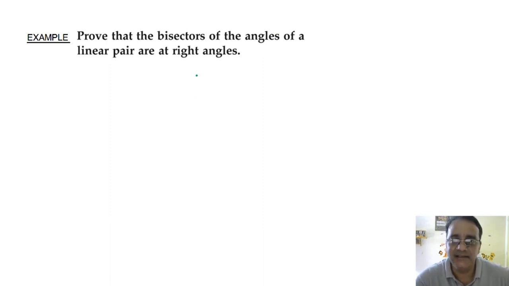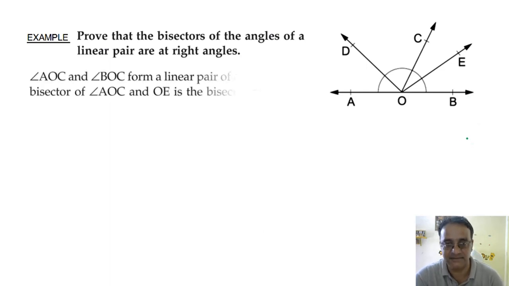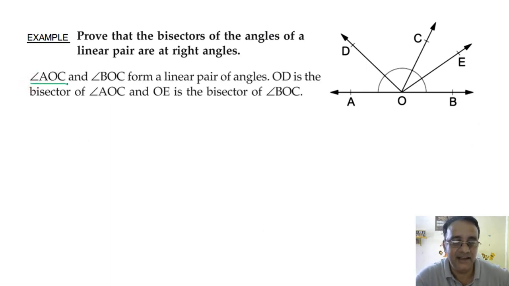Prove that the bisectors of the angles of a linear pair are at right angles. So पहले एक linear pair बना लेते हैं, right? Linear pair देख लो ध्यान से. Angle AOC, angle BOC, and OD and OE are the bisectors. These two angles form a linear pair, and OD is the bisector of angle AOC, OE is the bisector of angle BOC.